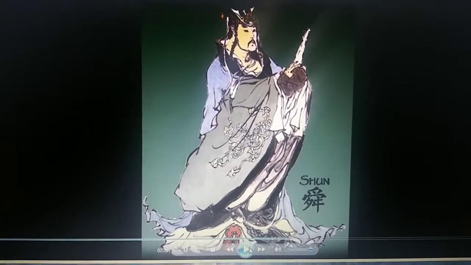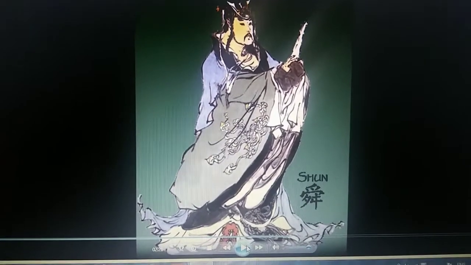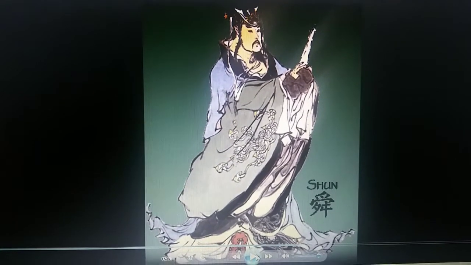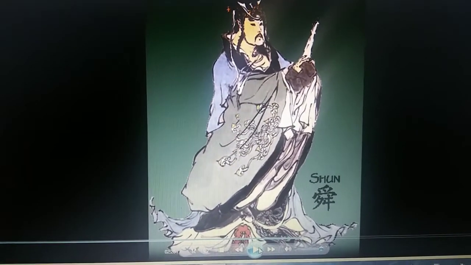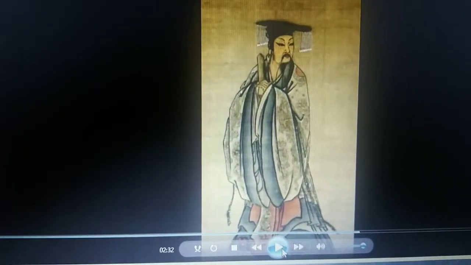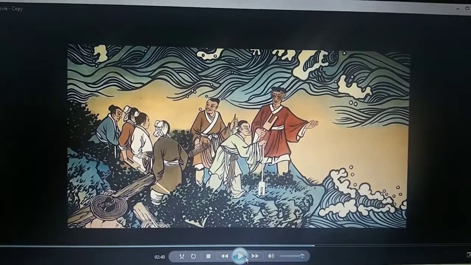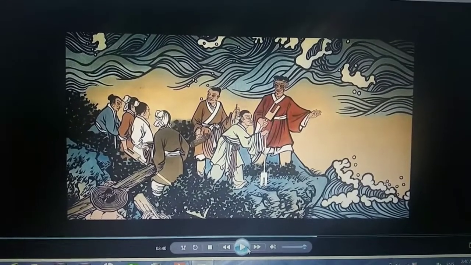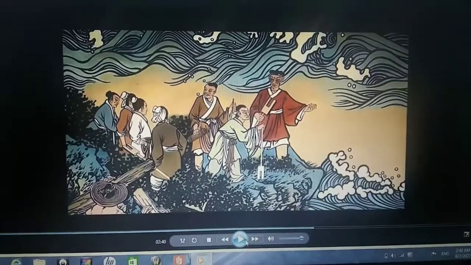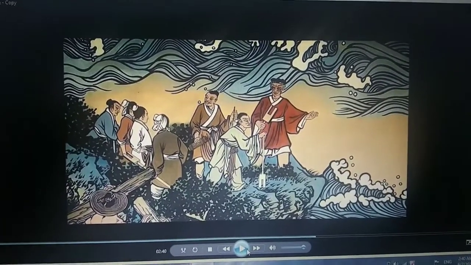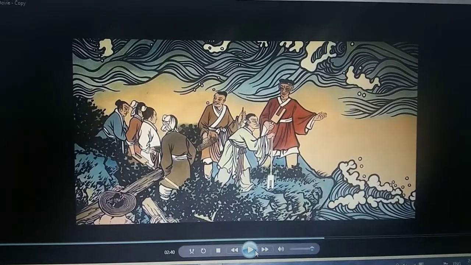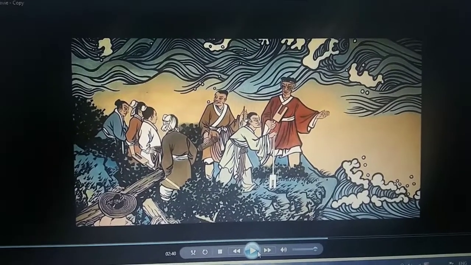So one of the emperors tried to send out Gun's son, whose name is Yu. This is Yu the Great. Unlike his father's failure, Yu the Great's mission was successful. What he did was try to build a canal between the waters of China, so it would drain through the whole land.